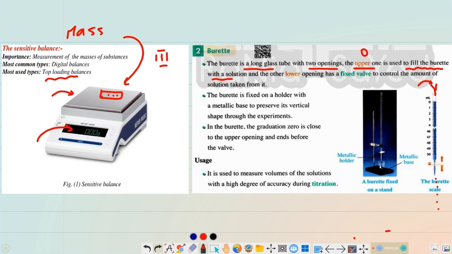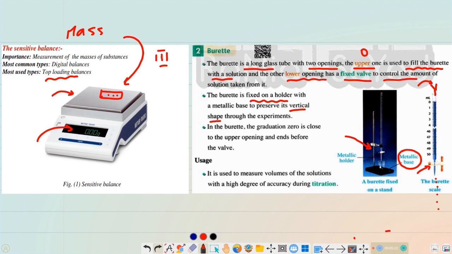The lower opening has a fixed valve near it, which controls the amount of solution released from the burette. The burette is fixed on a holder. This metallic thing, which has a metallic base, is made of metal to be heavy and not be moved during the experiment, and it is used to fix the burette in a vertical position.